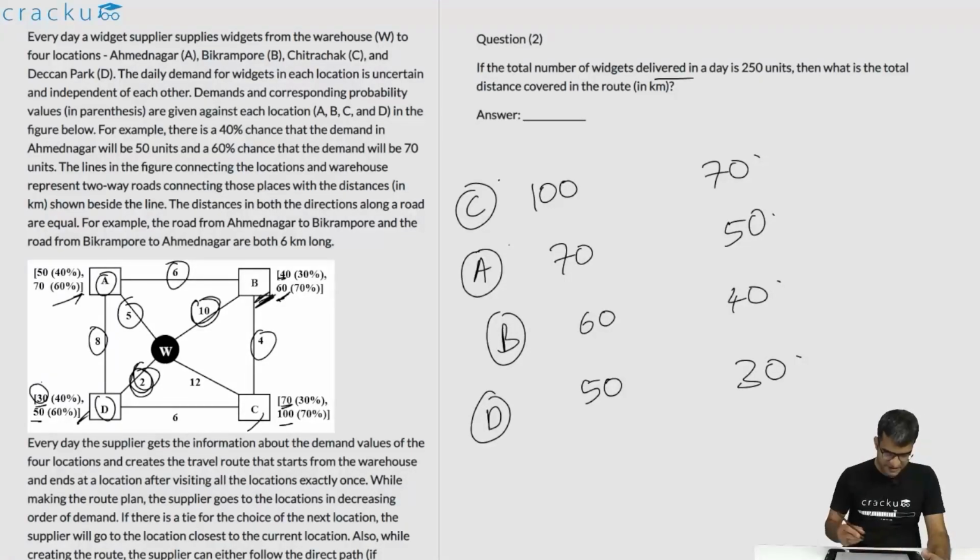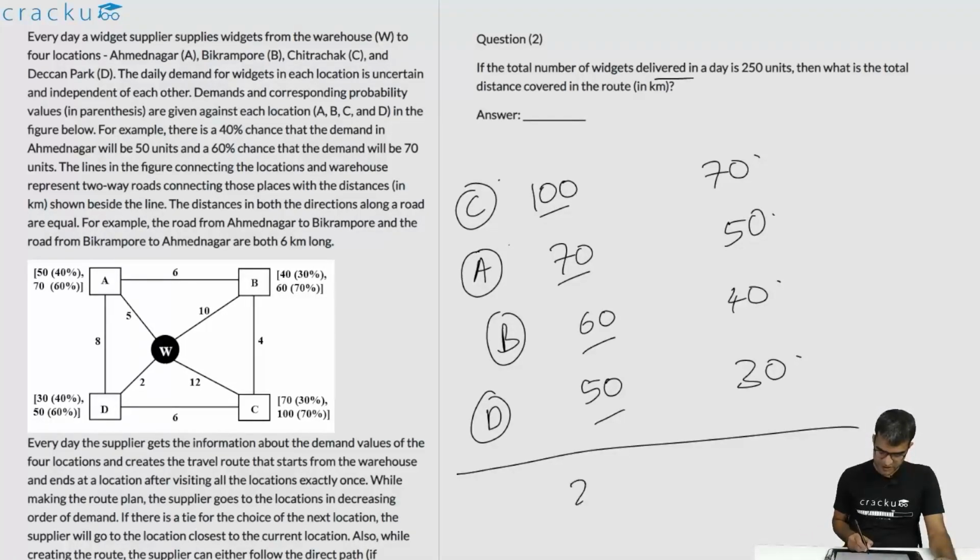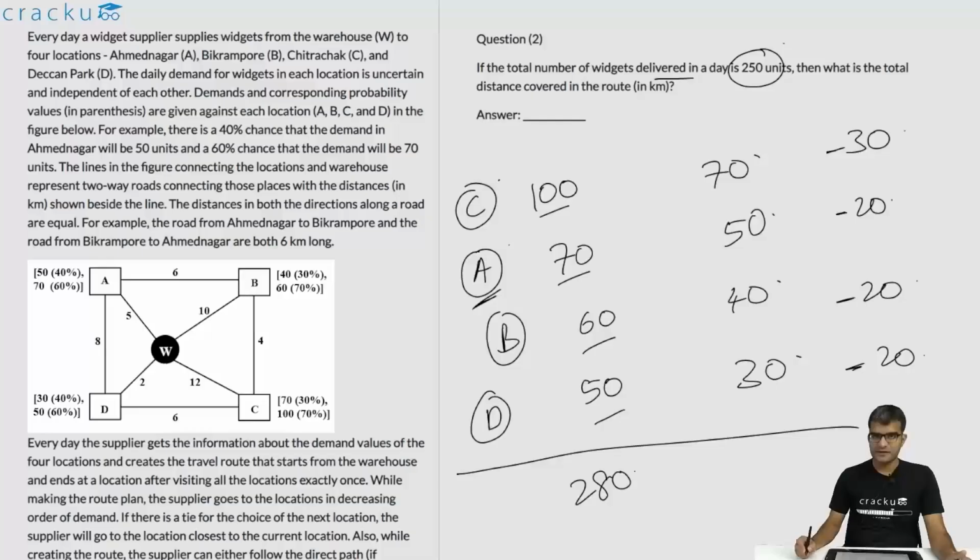Let us assume that all the cities order the maximum possible that they can order. Then the total orders will be 100 plus 70 plus 60 plus 50, which is 280. But the order given is 250, so we have to decrease 30 units. If A gave 50 instead of 70, we lose 20. If B ordered 40 instead of 60, we lose 20. If D ordered 30 instead of 50, again we lose 20. If C ordered 70 instead of 100, we lose 30. So we need to essentially remove 30 units.